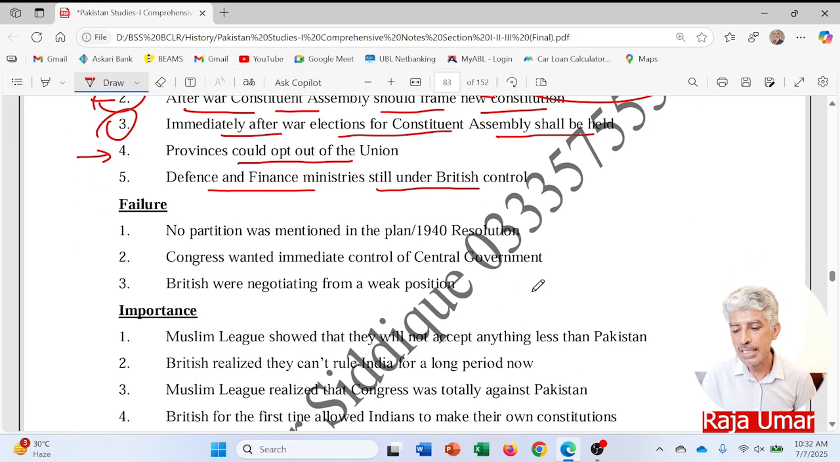Failure. Again, a 7 marks question. Why did Cripps Mission fail in India in 1942? This can be the question.